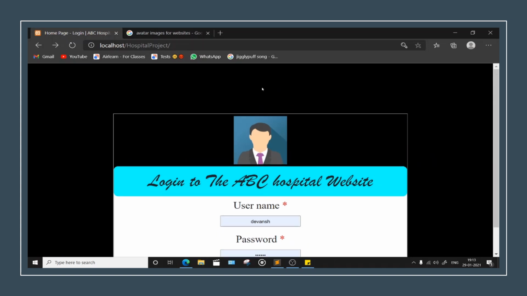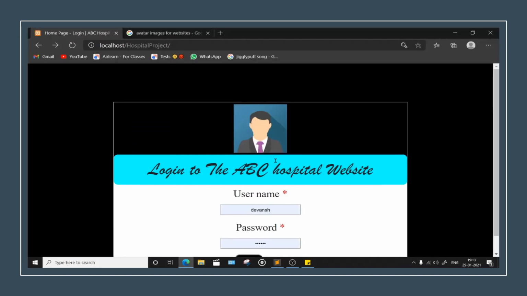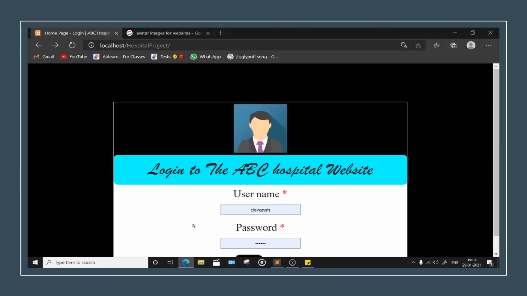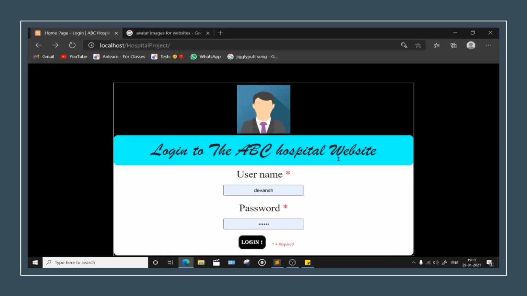All right, so we will reduce this top margin, because what is happening is we will change this to 21. Wait, still it's too much above. 15, save this, refresh, still too much. 10, see, refresh. Okay, so you got it perfectly.